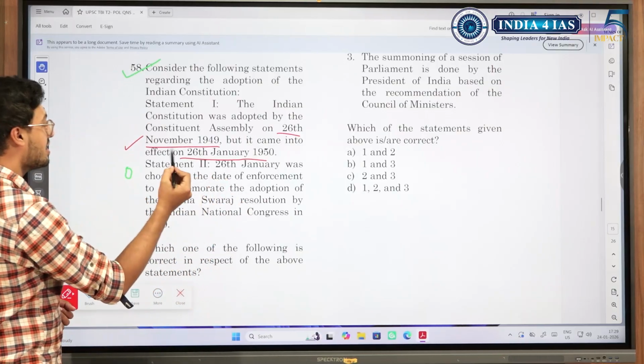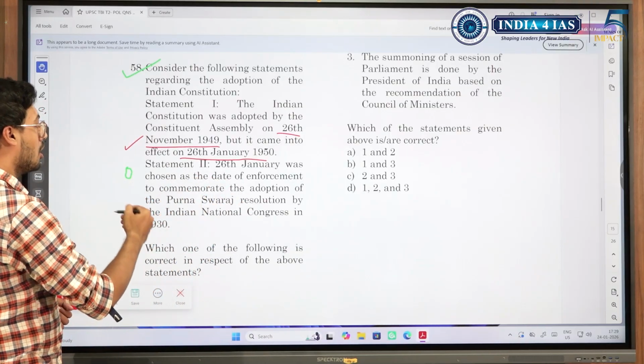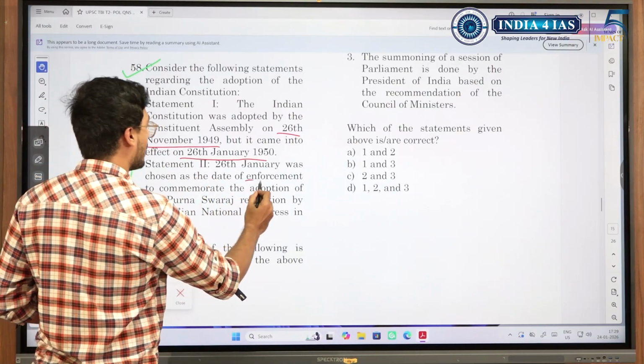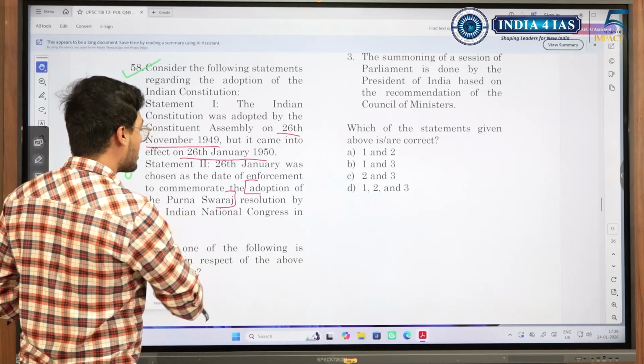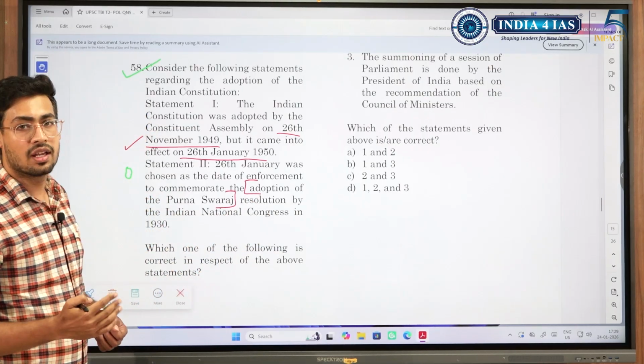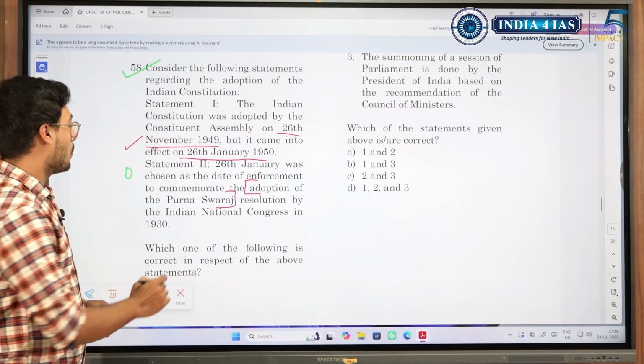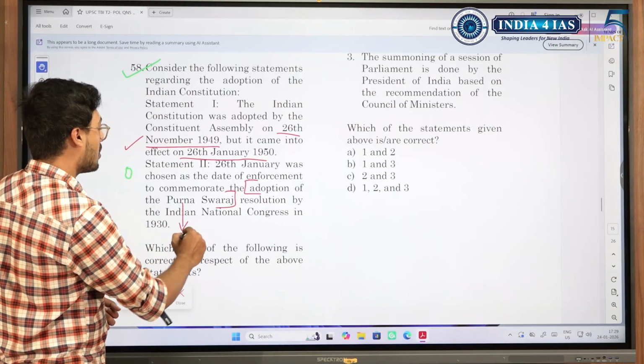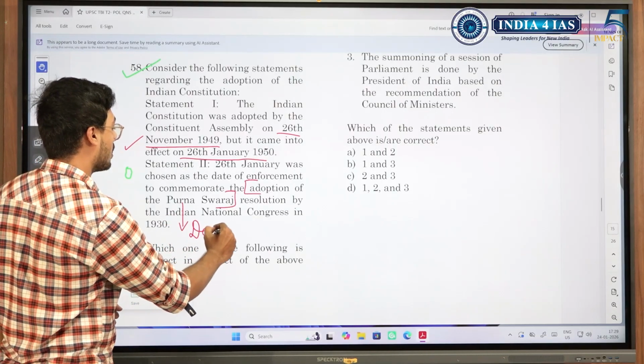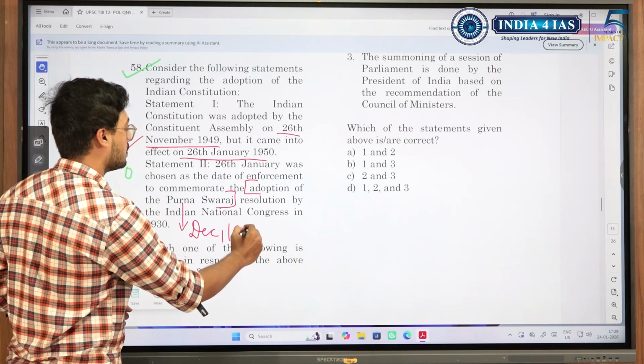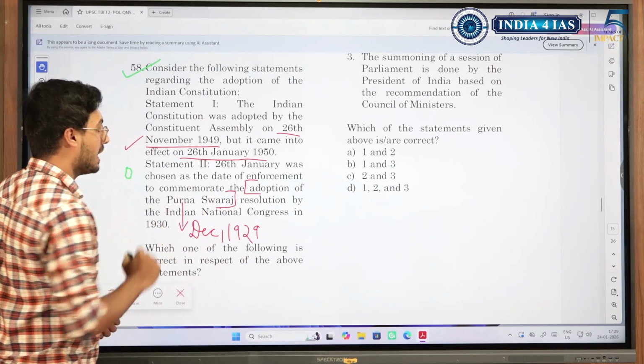But why? 26 January was chosen as the date of enforcement to commemorate the adoption of Purna Swaraj. If you had studied the adoption of Purna Swaraj in modern history or polity, you would know that the idea was adopted in December 1929 and not in the year 1930.